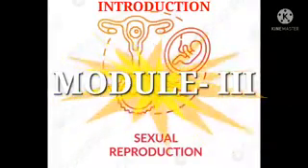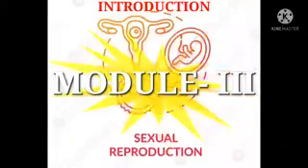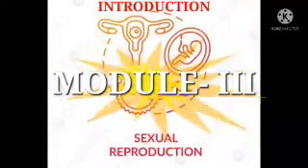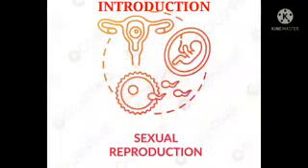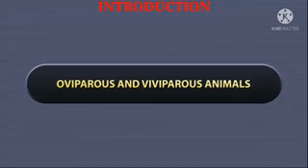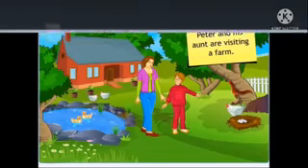Normally, animals reproduce through sexual reproduction and usually they either lay eggs or give birth to their young ones. But animals that lay eggs are called oviparous, whereas the animals that do not lay eggs and give birth to their young ones directly are called viviparous animals. To learn more about their life cycle, let us see this small video where we would be learning about internal and external fertilization as well.